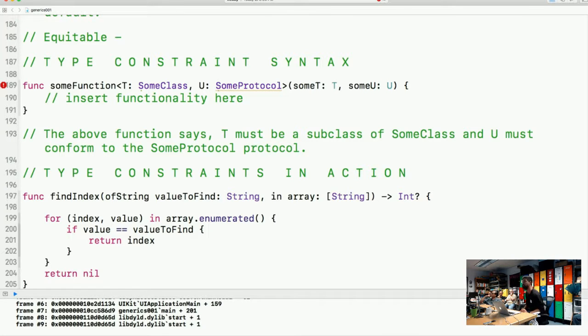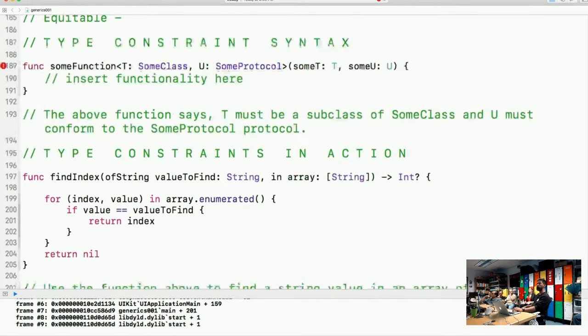Okay, thanks. Right. So on 195 now, type constraints in action. Maybe this will explain it a bit more. We have a function called find index of string. We pass it a value to find, a string, and an array of strings, and we're returning an optional Int. What it's trying to do is go through every single string inside the array and find out if the value it's currently iterating on is equal to the value we're trying to find. So does the functionality of the method on 197 to 205 make sense?